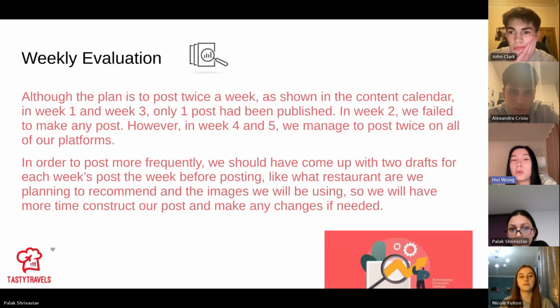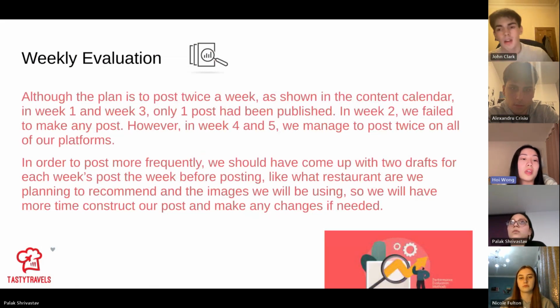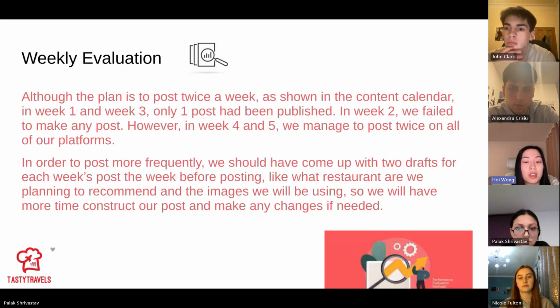So this is our weekly evaluation. We can see in our content calendar that we only had 1 post in week 1 and week 3, and in week 2 we didn't make any posts. However, in weeks 4 and 5 we managed to post twice on all of our platforms. In order to post more frequently, we should have come up with 2 drafts for each week's post a week before we post, deciding what restaurant we plan to recommend and the images we'll use, so we would have more time to construct our posts and make changes if needed. Next slide, please.